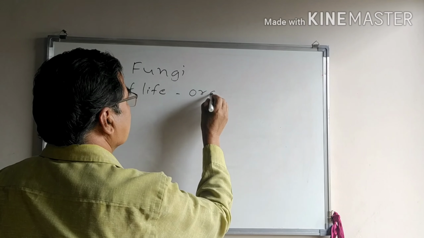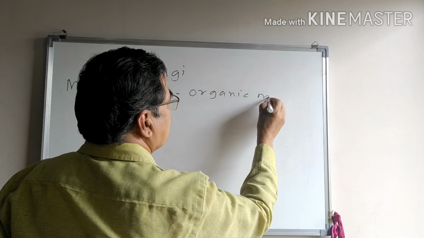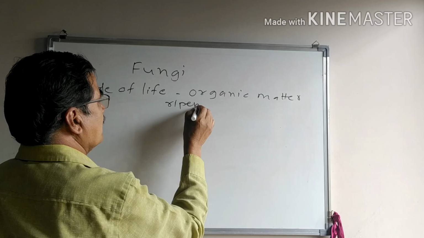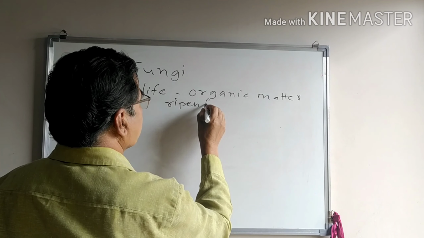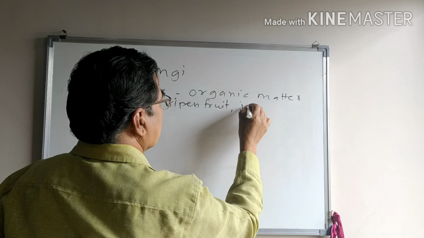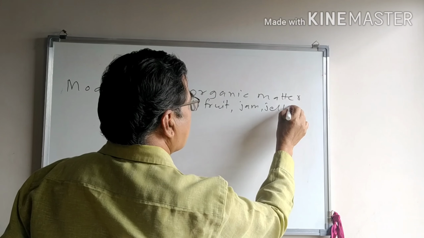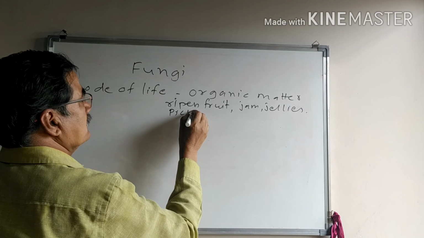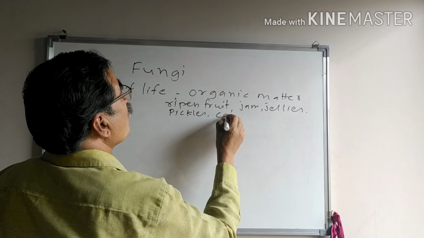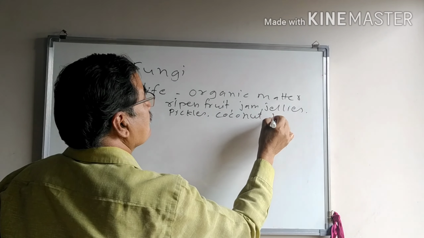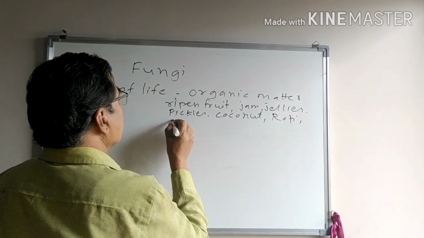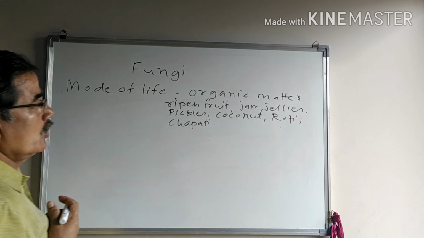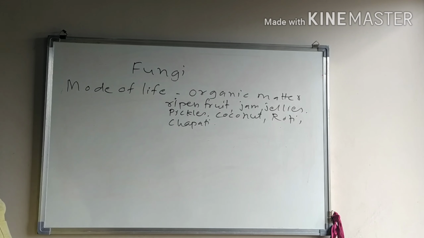For example, ripened fruits, stored fruits, jam, jellies, pickles, fresh coconut, roti, chapati which are stored in the tiffin, on which a cottony mass is formed.